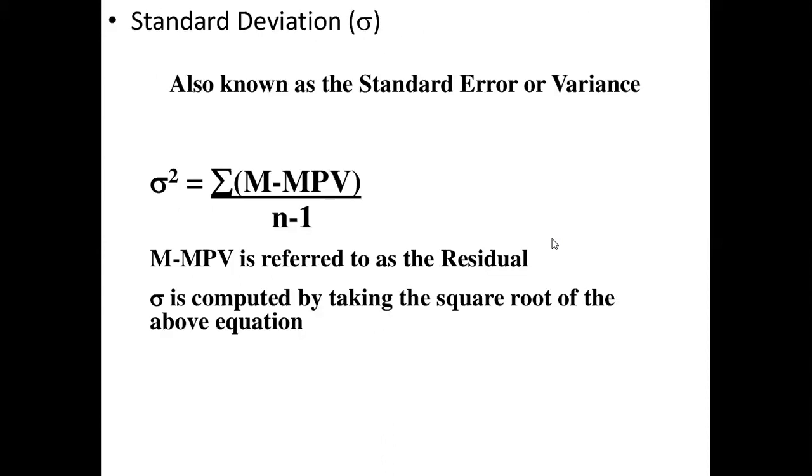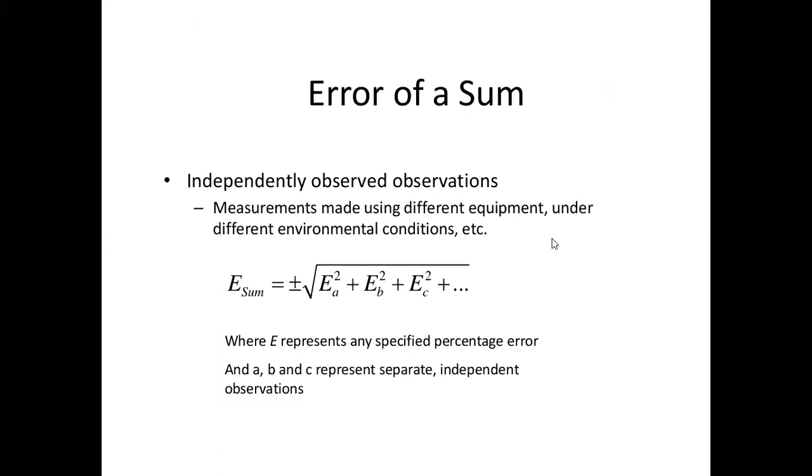Next is the standard deviation, also known as the standard error or variance. Sigma square is equal to sigma m minus mpv, most probable value, upon n minus 1. So m minus mpv is referred to as the residual. Sigma is computed by taking the square root of the above equation.